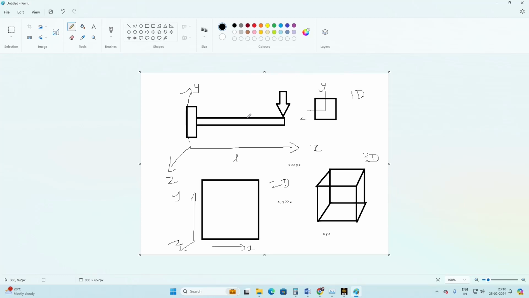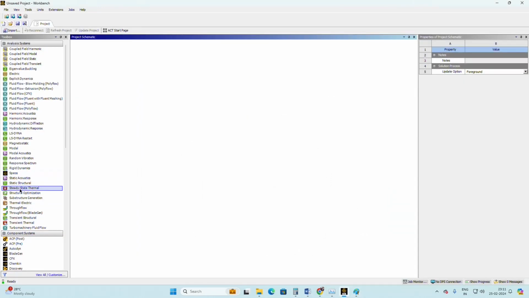Suppose I'm solving a basic-level problem, the cantilever beam problem. In this Workbench, I click on Static Structural, because as I said, we are covering basic-level problems. Mostly we'll be solving static structural analysis.